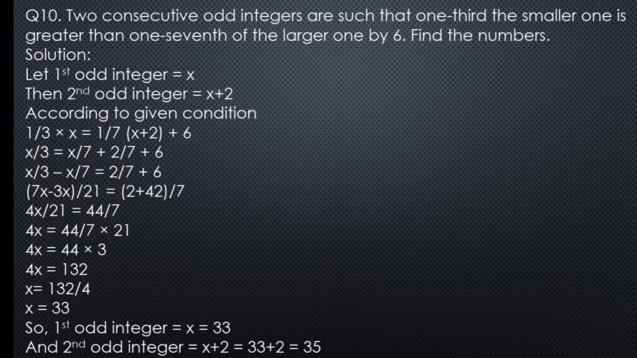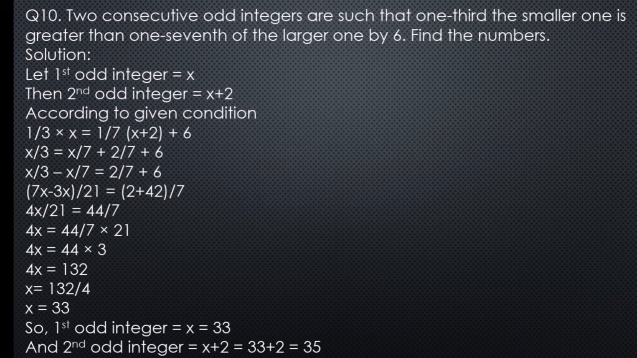Now according to the given condition, 1/3 of the smaller one will be 1 upon 3 multiplied by x. So our left hand side is 1 upon 3 multiplied by x, equals 1/7 of the larger one. The larger integer is x plus 2, so 1/7 of the larger one means 1 upon 7 multiplied by x plus 2. And by 6 means we have to add 6 with it. So our final equation is 1 upon 3 multiplied by x equals 1 upon 7 multiplied by x plus 2, plus 6.